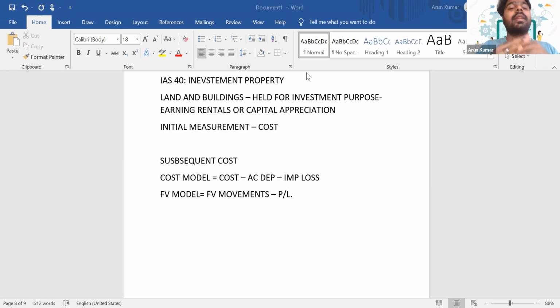But again, this transfer is applicable. So let's say every other investment property is using the cost model, and one specific item is getting treated as per the fair value model. That change or transfer is allowed only if it results in a more appropriate presentation. So if you can convince the auditor that I have made this change from the cost model to the fair value model for better presentation, then that change is allowed. Is it clear, everyone?